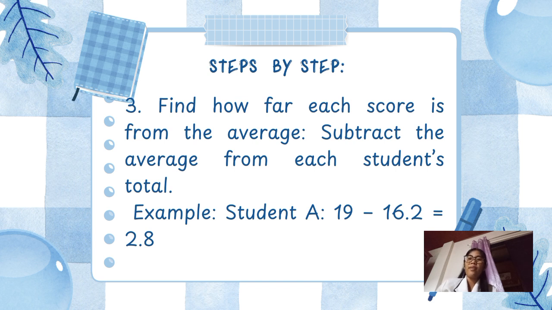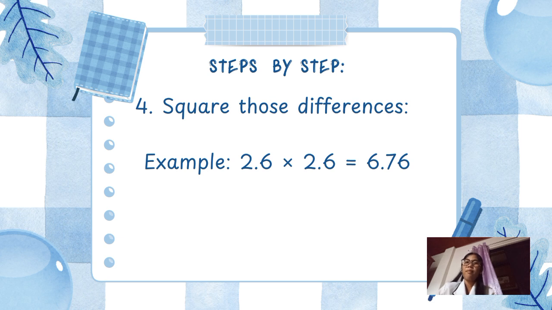Ganun din yung gagawin natin sa ibang students. Yung pang-apat na step naman is we need to square those differences. Ibig sabihin, we need to multiply each result by itself to remove negative numbers. So, for example, 2.8 times 2.8 is equal to 7.84 doon sa student A. Ganun din yung susunod pa na mga student.